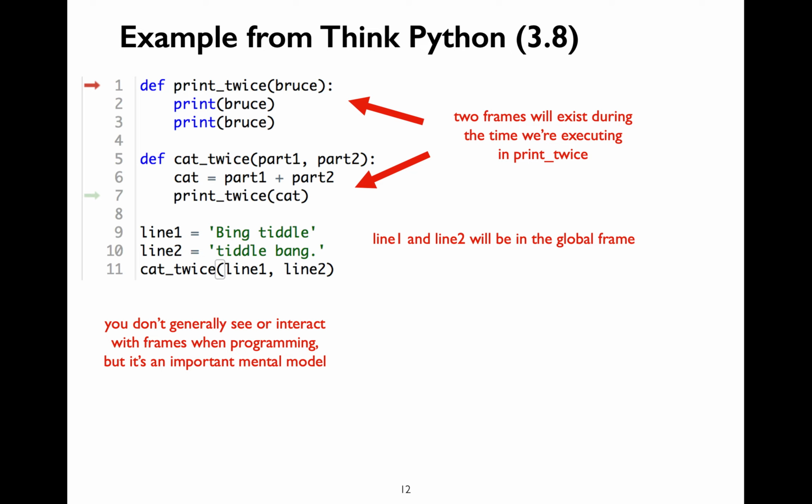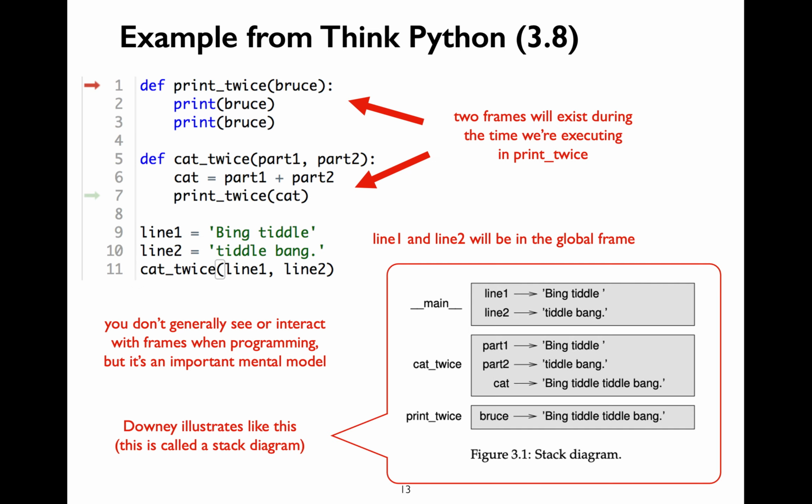You don't interact or see frames in any way when you're writing programs in Python. You don't write code for frames, but it is important for you to get a good mental model about frames because that will enable you to get a good understanding about variable scope. I'll define scope shortly. Here is an example diagram from the Downey book.